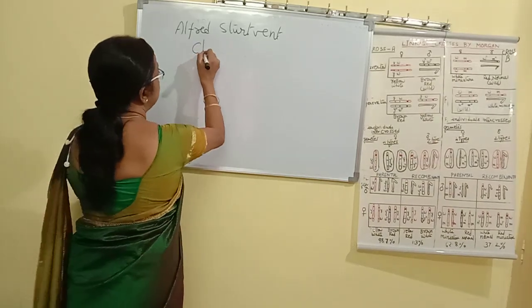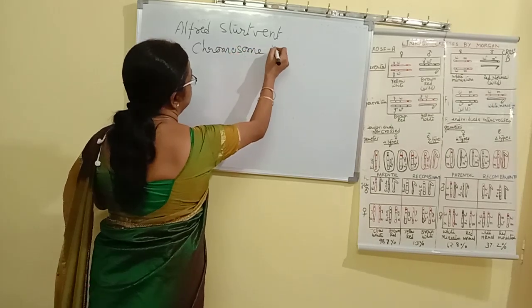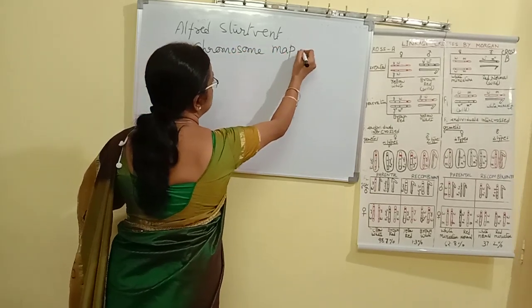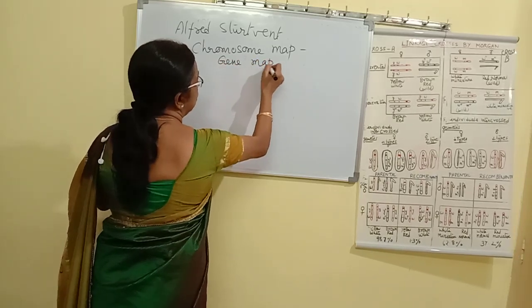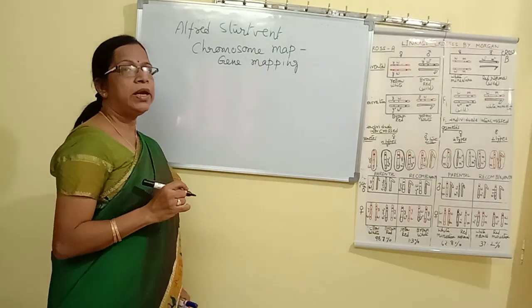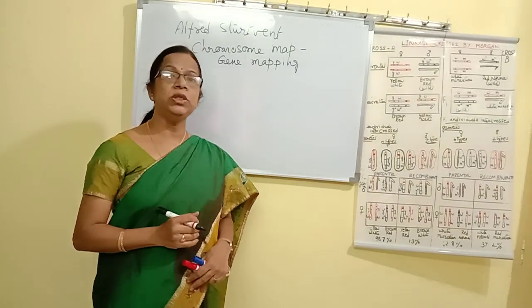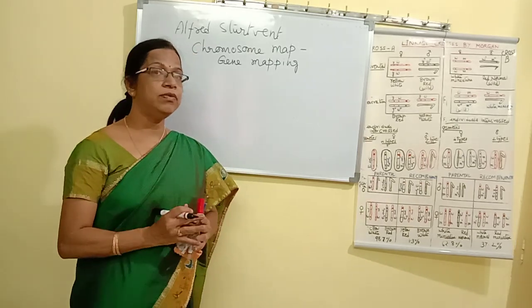He gave an idea of what is called a chromosome map, or also called gene mapping. Mapping means finding out the distance between two genes, which is actually a very important discovery.